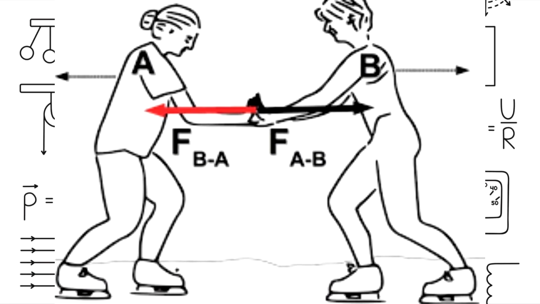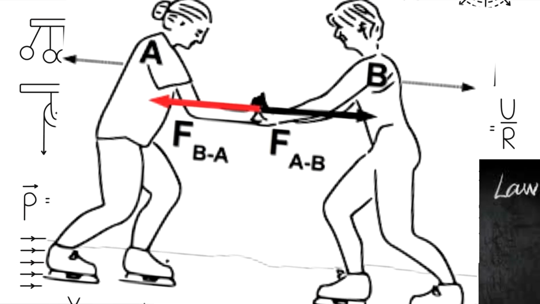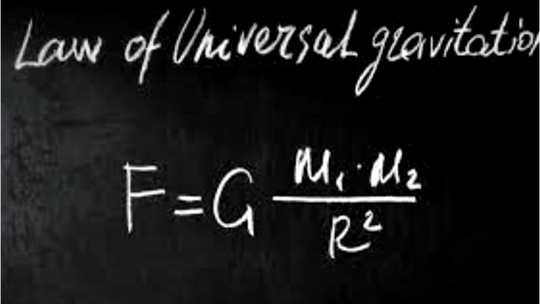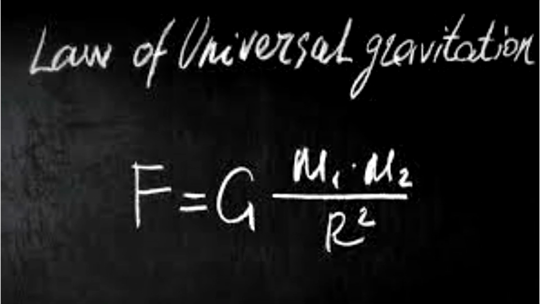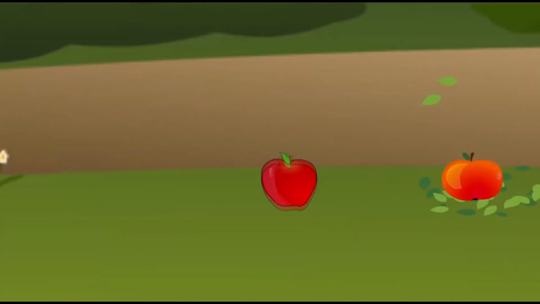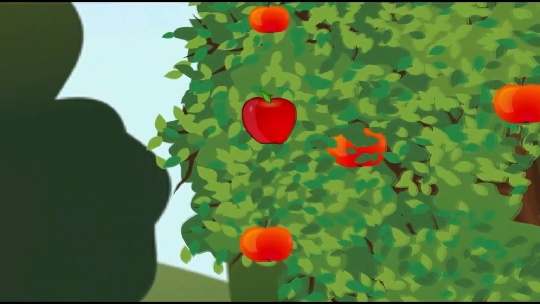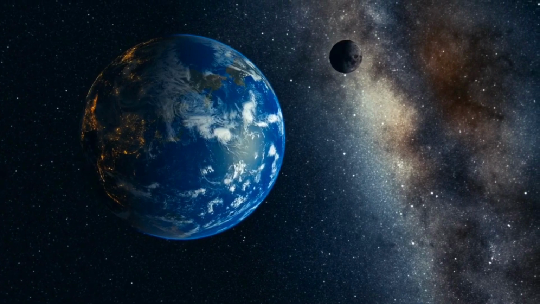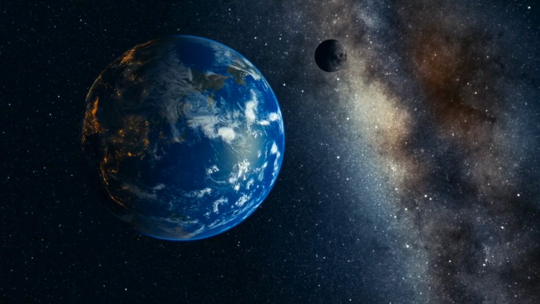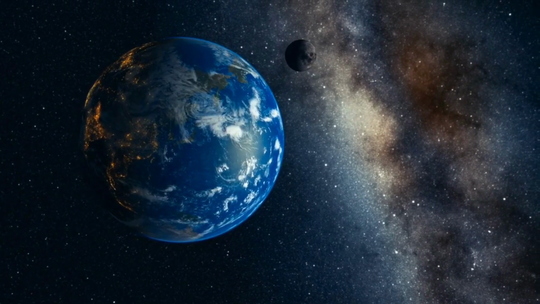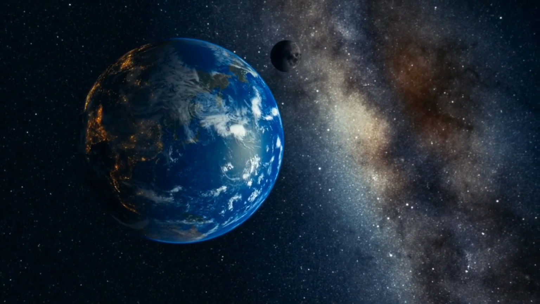It is clear that these laws apply to objects that touch, pull, and push each other. And how is the law applied to apples and planets that are separate? Well, Newton determined that gravity was also a force. However, this force acts at a distance, and its behavior can be described by the law of universal gravitation. The force exerted by a point particle on another is directly proportional to the product of their masses and inversely proportional to the square of the distance between them. That's correct. In other words, the greater the mass of an object, the more it will attract others, and the farther apart they are, the less they will attract each other.